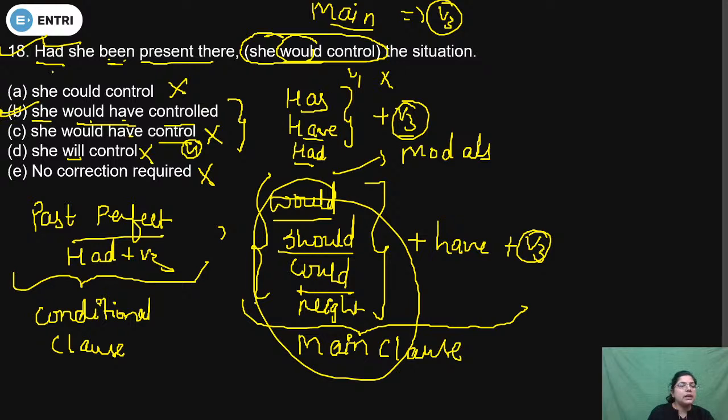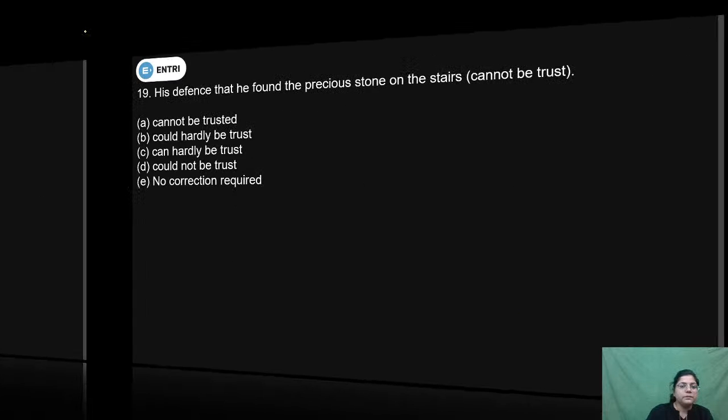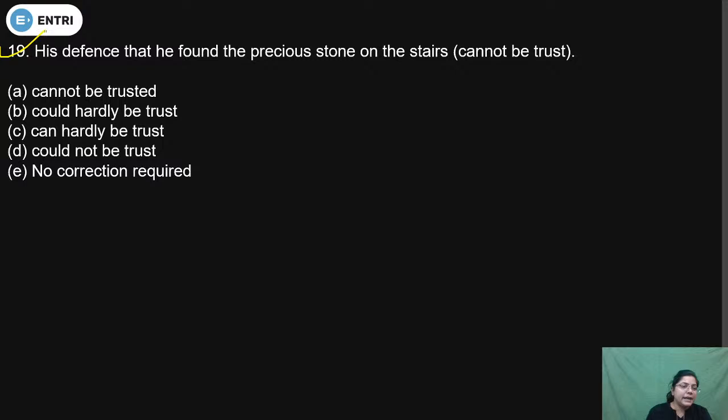So why have we selected option B? The reason is that the conditional is given in past perfect. It means completed form. So whenever the conditional is given in past perfect, then we will use perfect form in the main clause. So how will we make it perfect? It will be used with the help of have, after would, should, could, might. And whenever have is given after these modals, then the correct answer option will be she would have controlled. Now come to the next question. Now do question number 19.